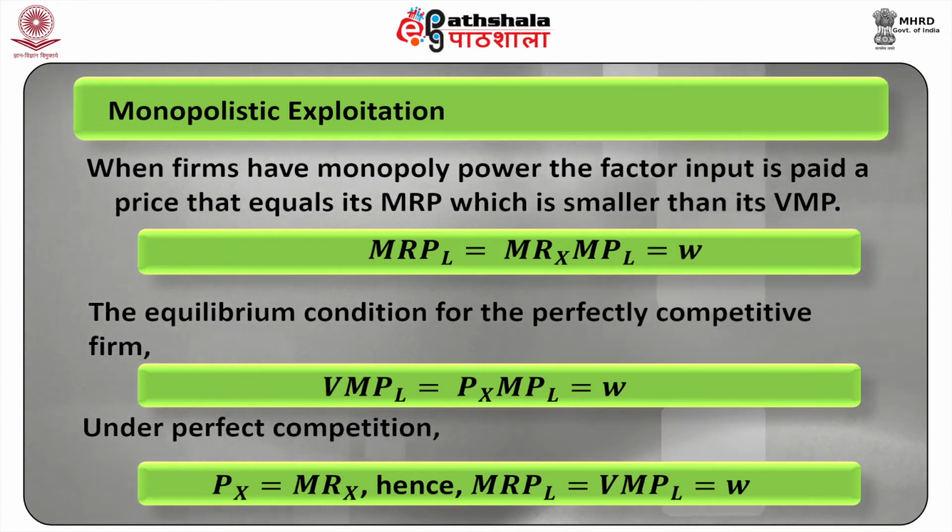More precisely, at equilibrium for the monopolistic firm, MRPL = MR × MPL = W. The equilibrium condition for the perfectly competitive firm is VMPL = PX × MPL = W. Under perfect competition, PX = MRX. Hence, MRPL = VMPL = W.